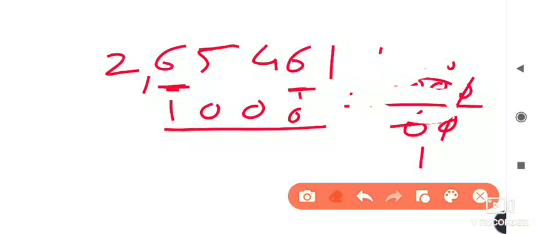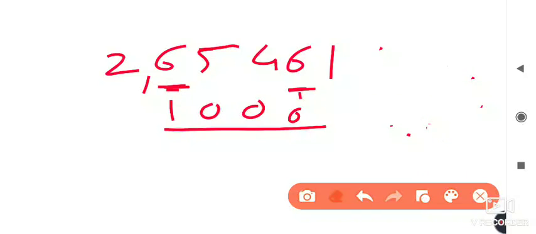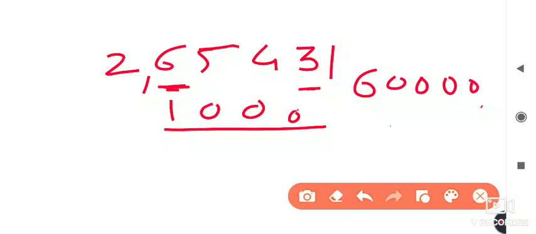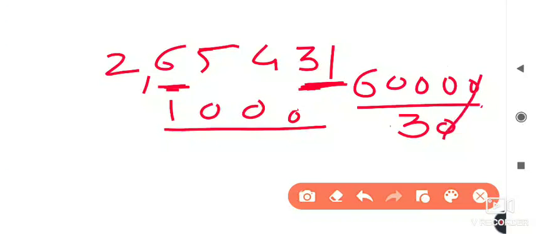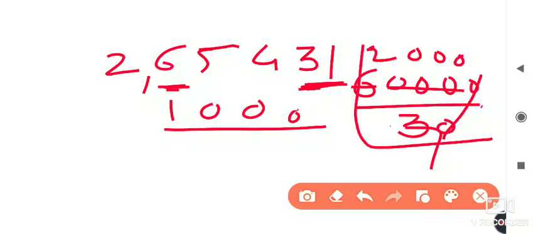If instead of 6 another number is there, suppose 3 is there. Instead of this 6, if here it is 3, now what is the difference? The same digit does not occur here, 6 and 3. So at that time what is the answer? You just divide this 60,000 by the place value of this 3, that is 30. If you divide, 3 ones are 3, 3 twos are 6, and the remaining 3 zeros we have to write here. Okay, that is the direct division we had done.